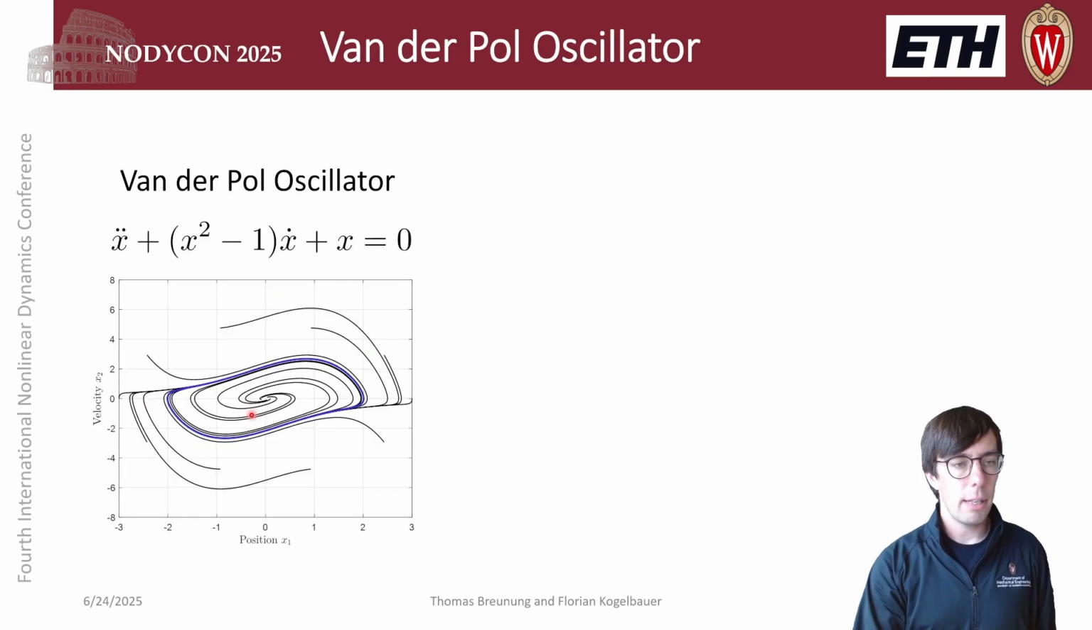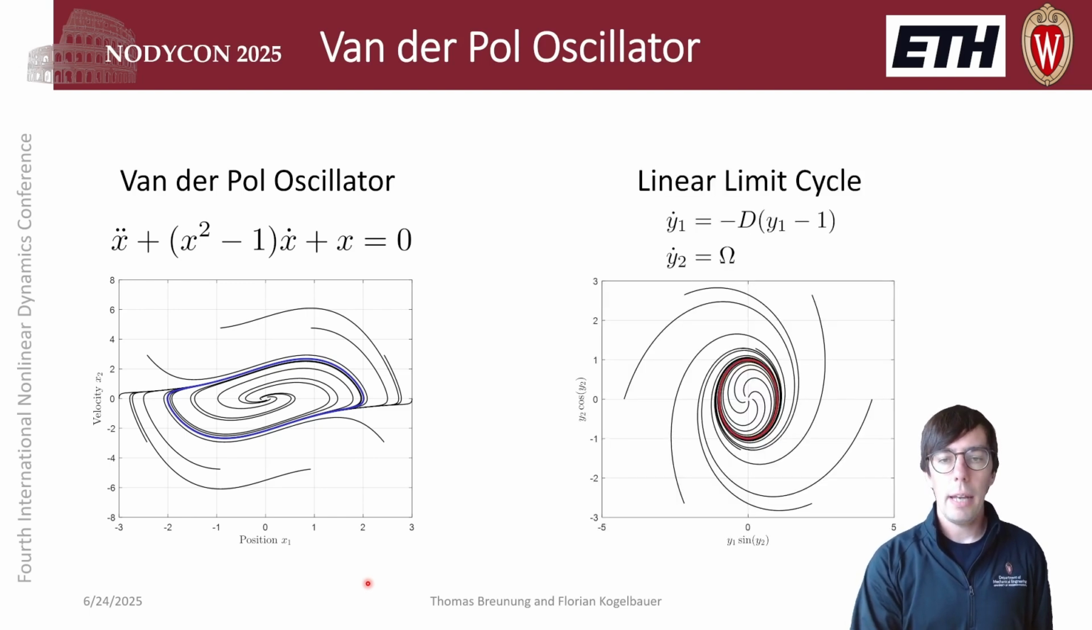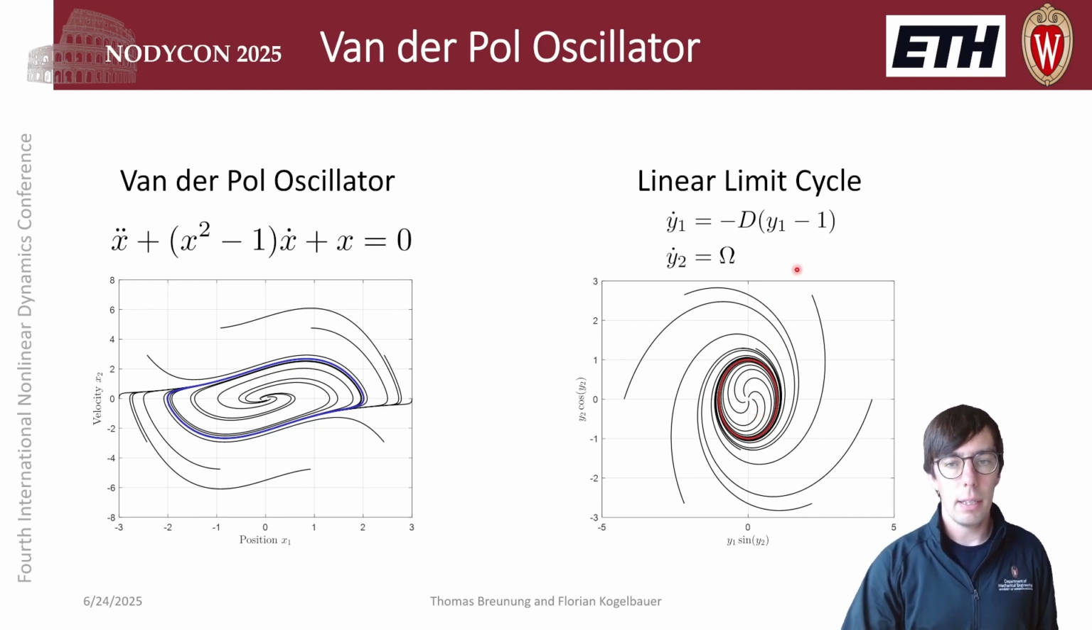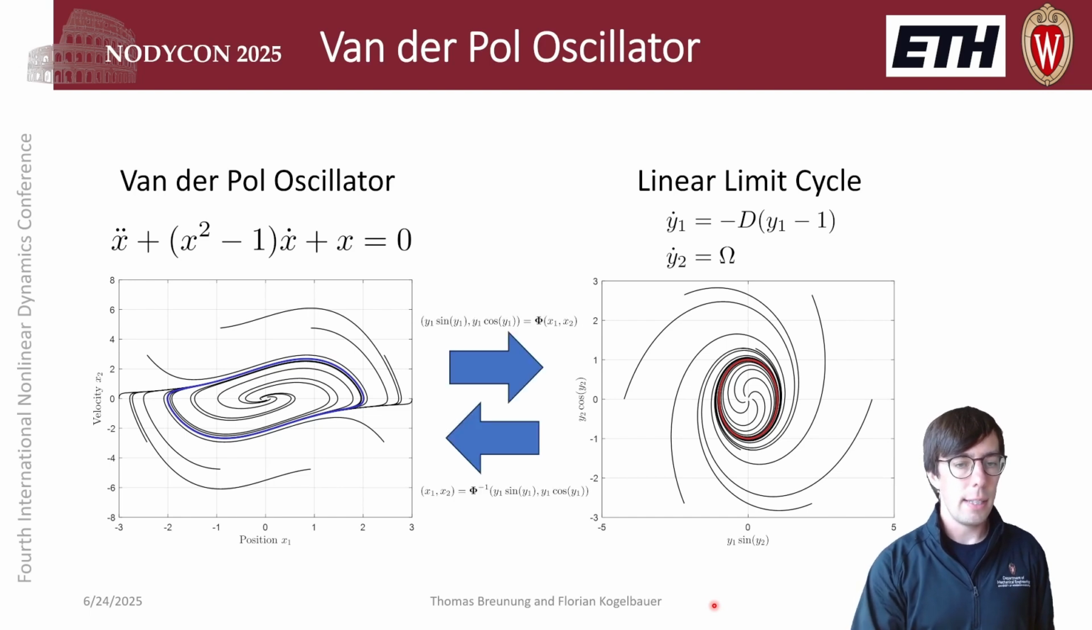As the next system, we have looked at the Van der Pol oscillator. This is a hallmark of nonlinear behavior where we have limit cycle oscillations, and we have embedded this system in the linear limit cycle. So the limit cycle is linear in polar coordinates. And if we then plot this in Cartesian coordinates, we end up with a limit cycle. Then we can envision that there is a mapping between those two dynamics, and this can be learned.